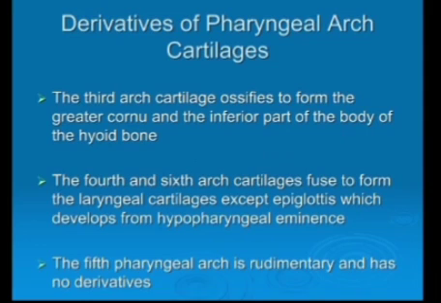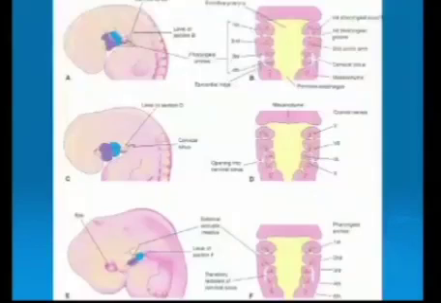Second, now derivatives of the pharyngeal arch. Here this is the section showing you pharyngeal arches. This one is the first pharyngeal arch, then is the second, third and fourth. You can see on the ectodermal side or outer side, the second pharyngeal arch is growing so that it buries the third and fifth and touches the sixth.